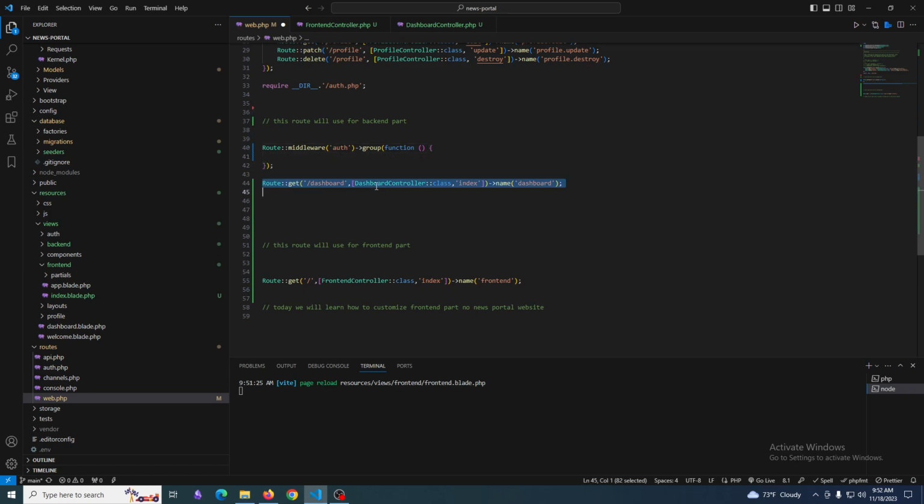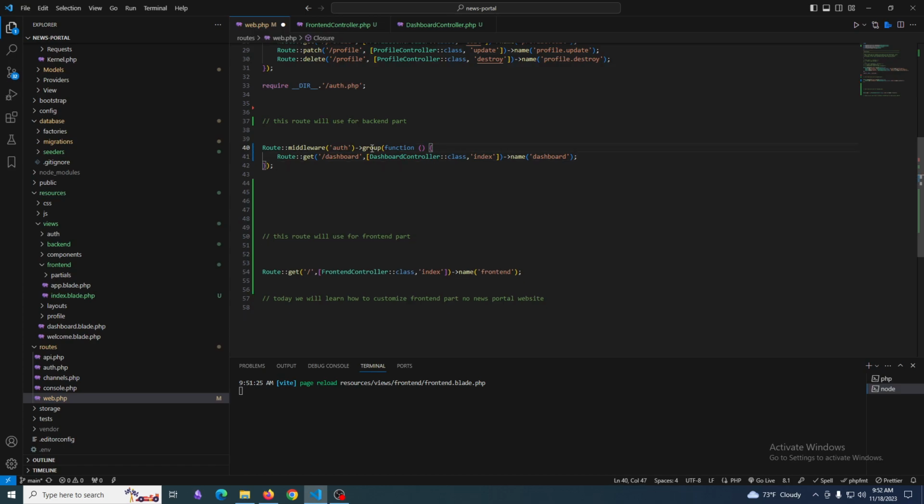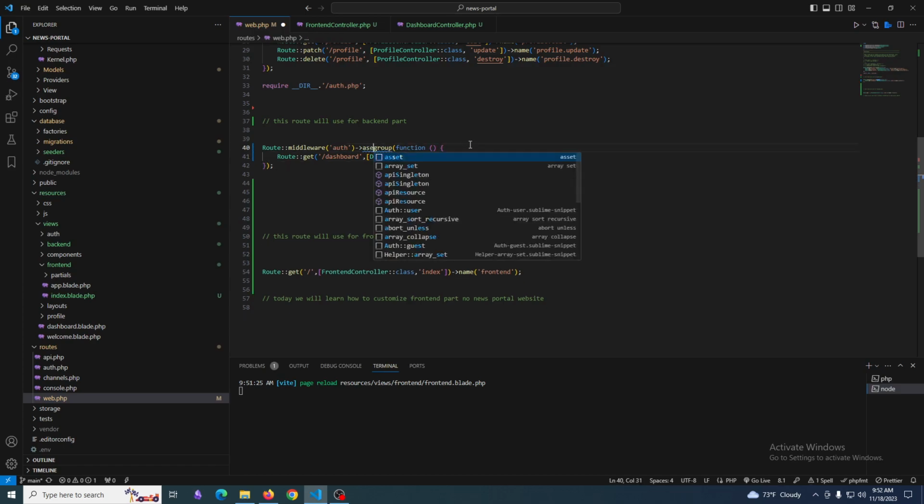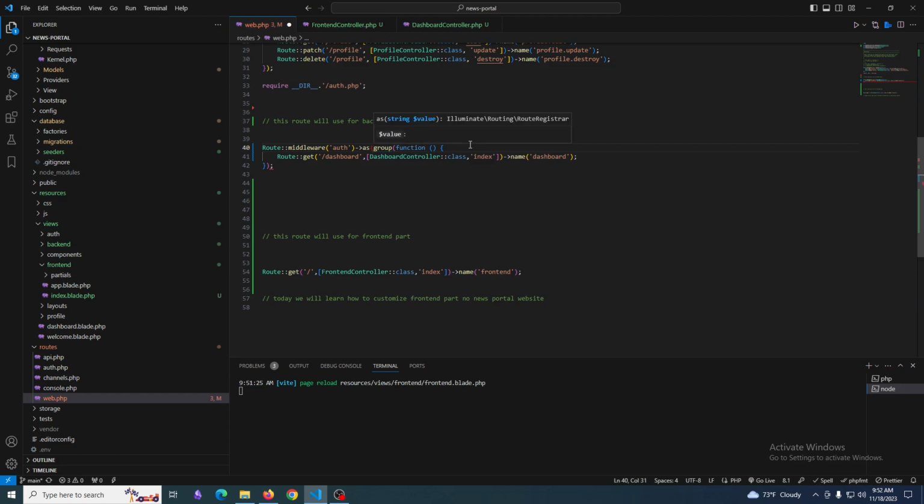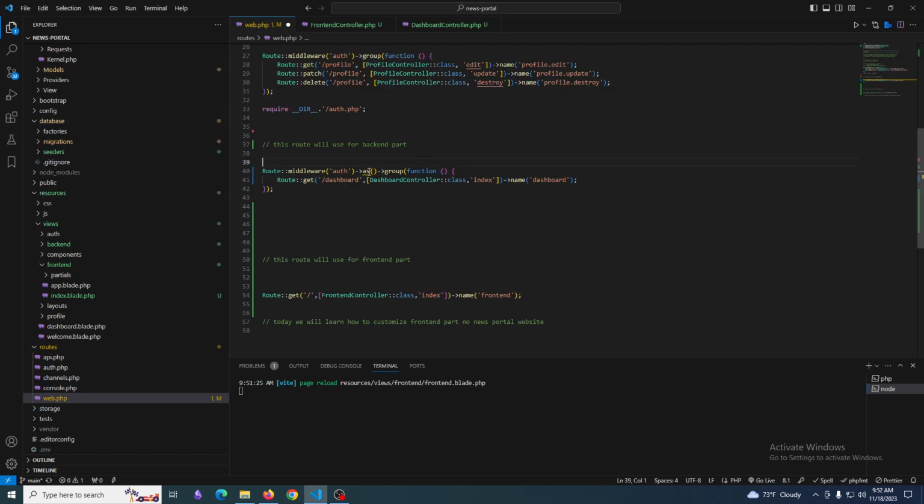Of course it will be auth, the middleware will be auth, and as means the name here.